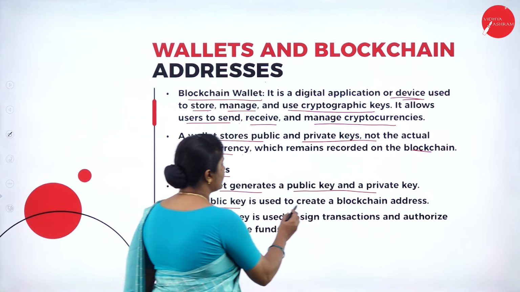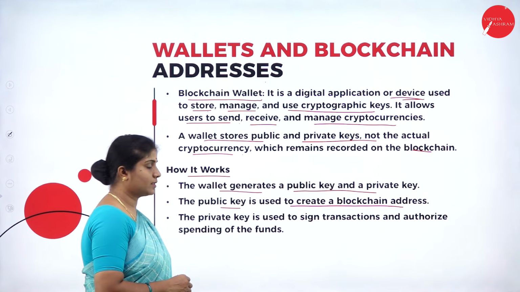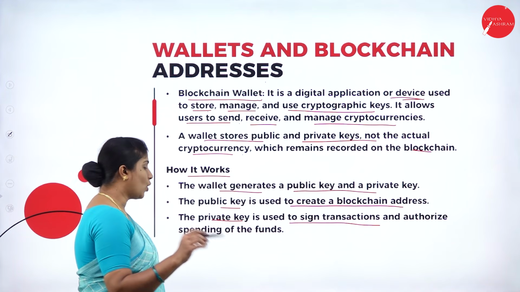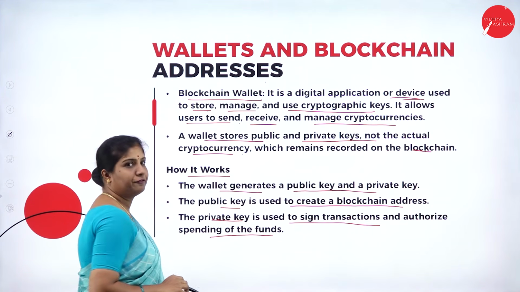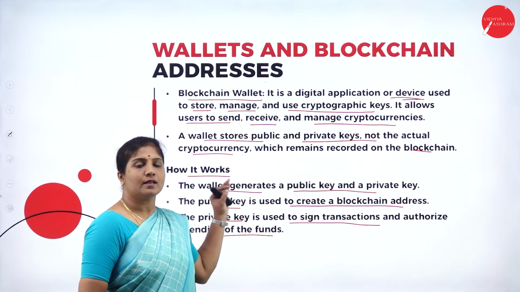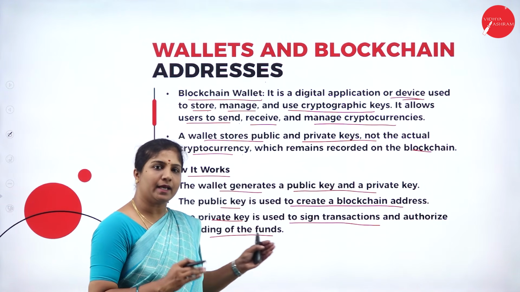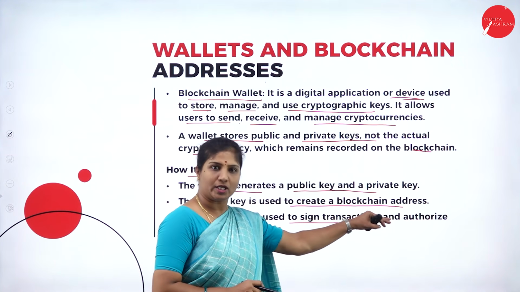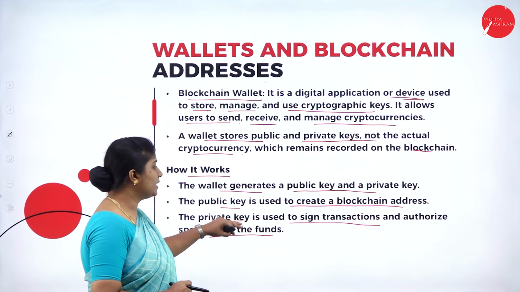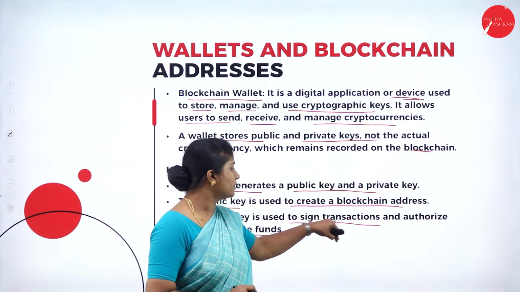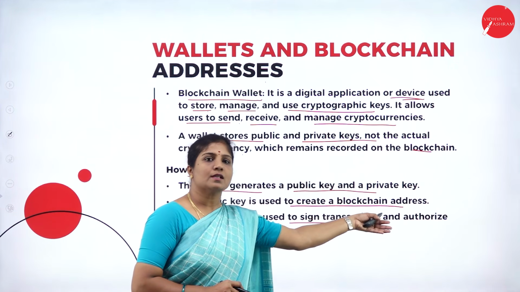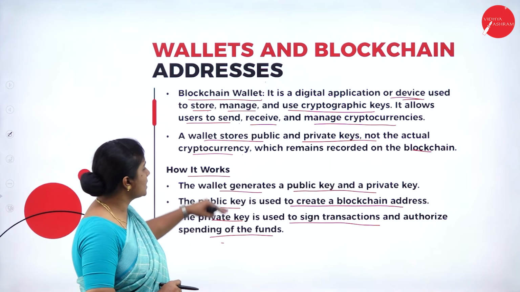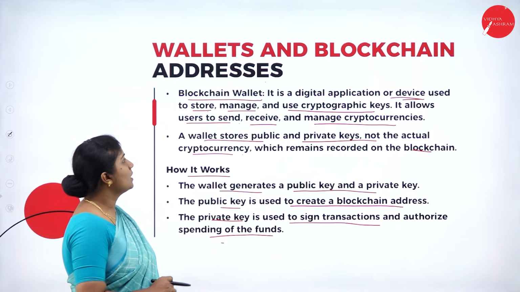The public key is used to create a blockchain address, whereas the private key is used to sign the transactions and authorize the spending of funds. So the wallet contains both the public and private key: the public key is used to create the blockchain addresses, and the private key is used to sign the transactions to authorize spending the funds. This is how wallets work.